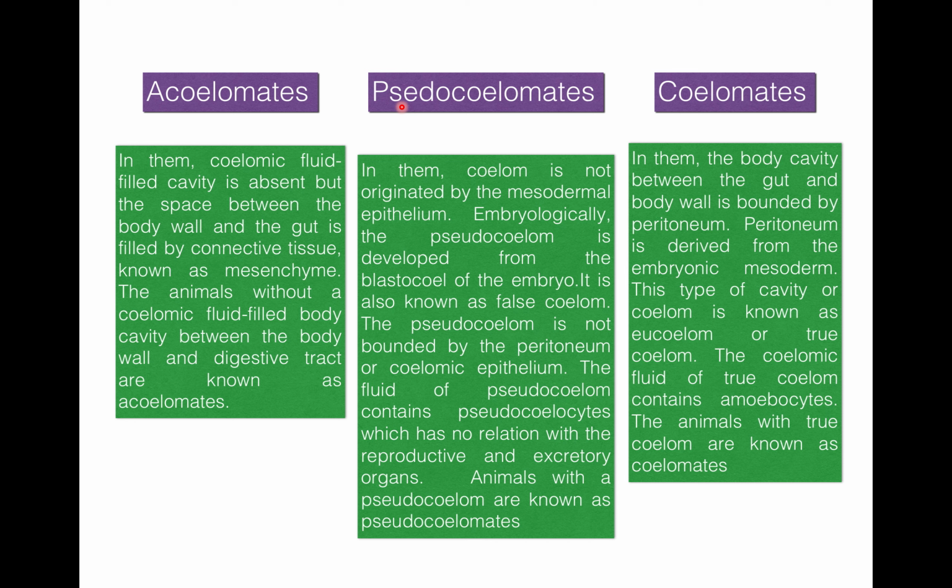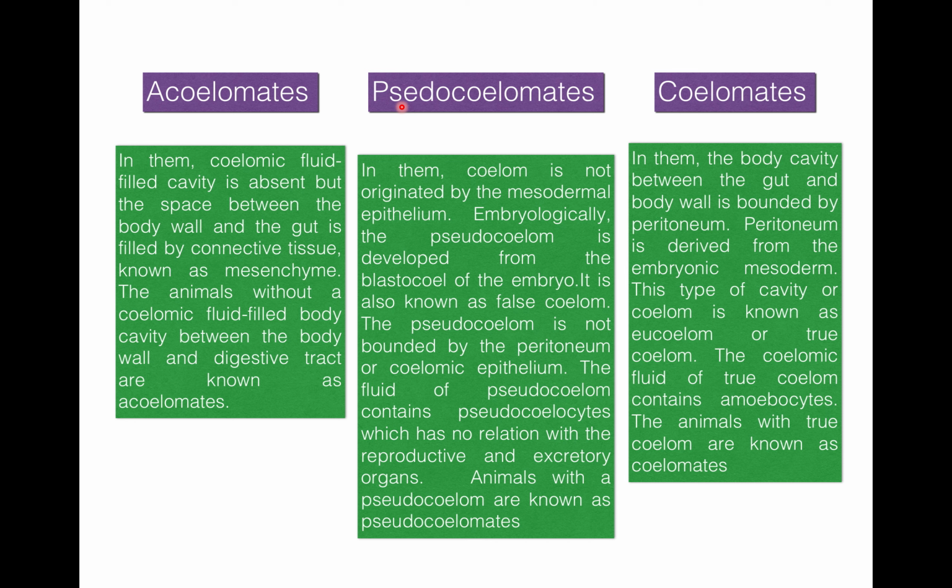The pseudocoelom is not bounded by peritoneum or coelomic epithelium. The fluid of the pseudocoelom contains pseudocoelocytes and they have no relation with reproductive and excretory organs. And animals with pseudocoelom are known as pseudocoelomates.